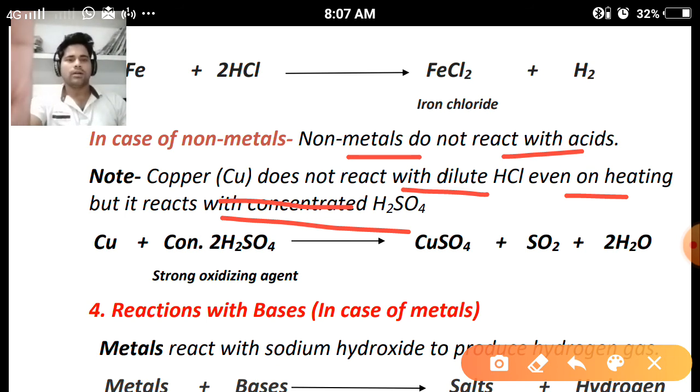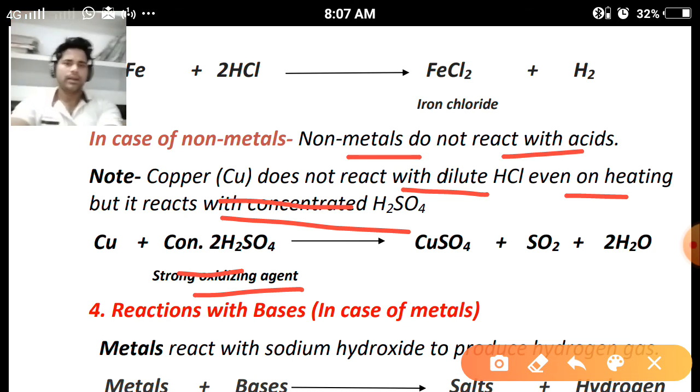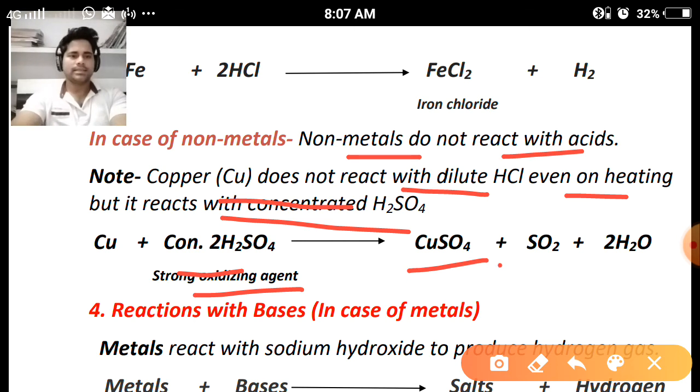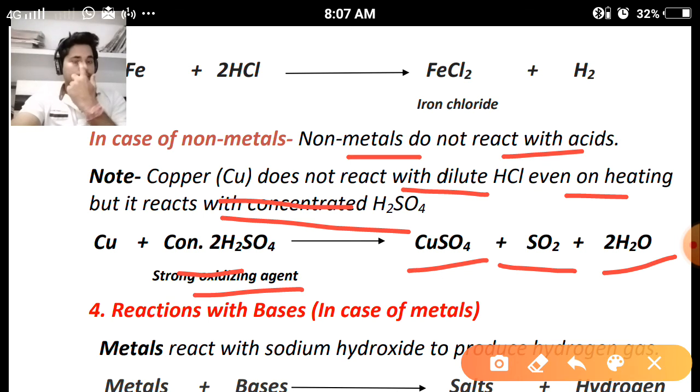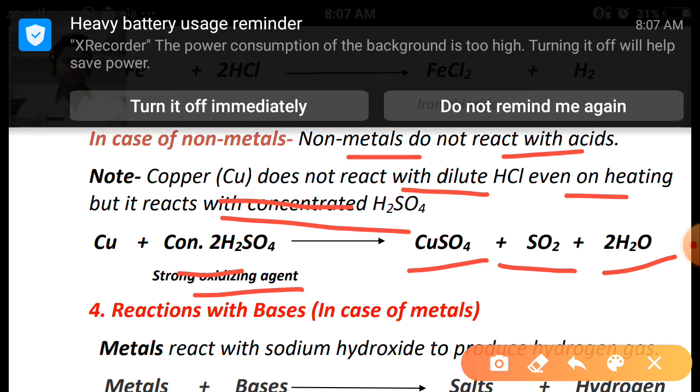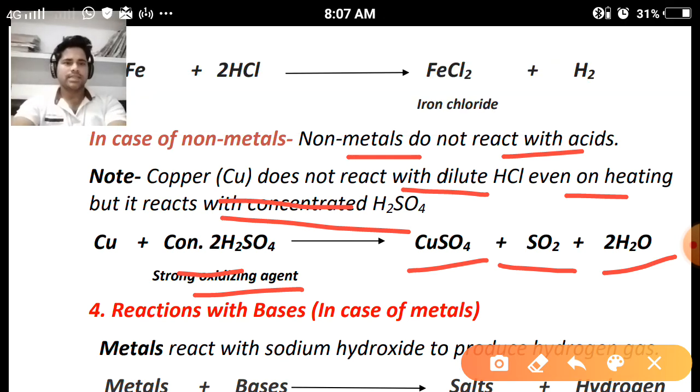So what can be done? In this case we can take concentrated sulfuric acid, because concentrated sulfuric acid is a strong oxidizing agent. And what is the property of a strong oxidizing agent? It will form copper sulfate, sulfur dioxide gas will be formed, and water will be released. What is the meaning of a strong oxidizing agent? A strong oxidizing agent means a substance which can oxidize others and get reduced itself. Clear?